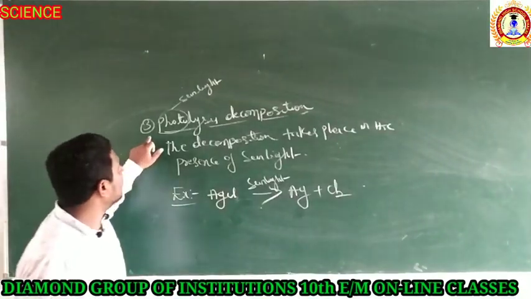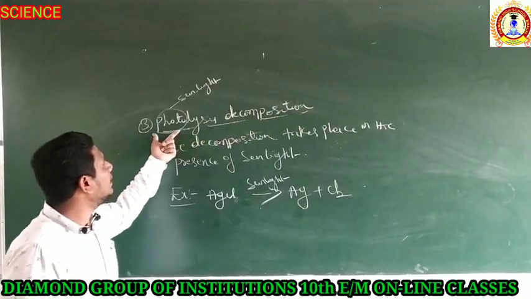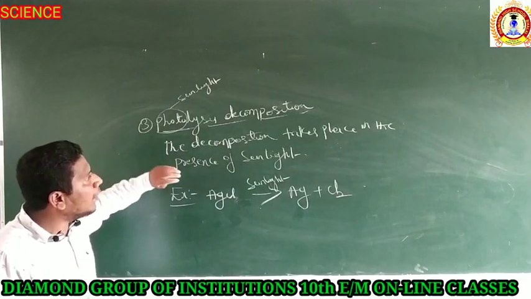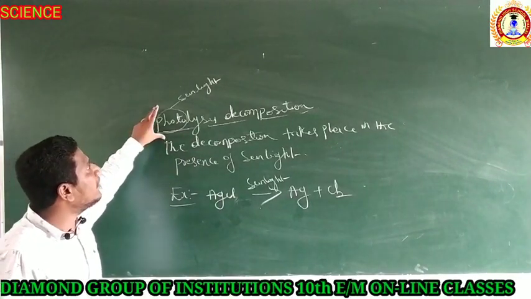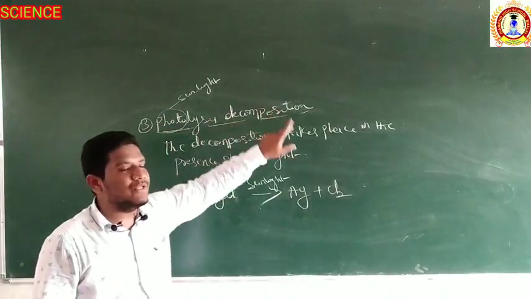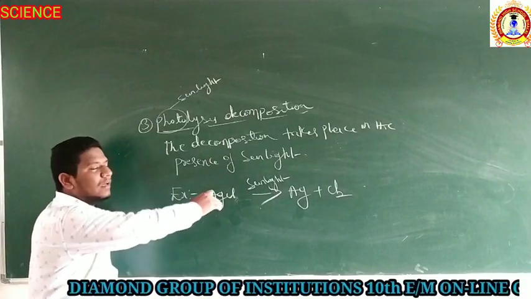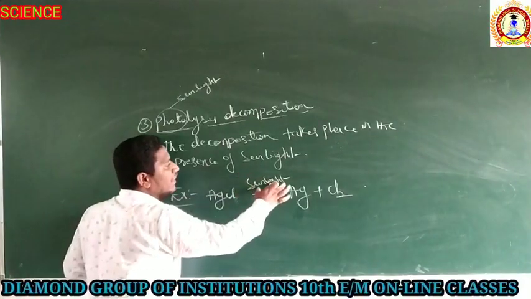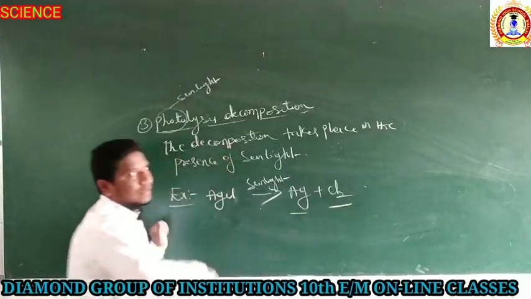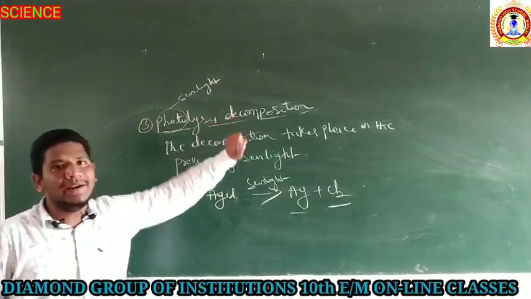The third type is photolysis decomposition. The word photo is nothing but sunlight. Means if any decomposition takes place in the presence of sunlight, it is the photolysis decomposition. I just take an example. When silver chloride is kept in the presence of sunlight, it is going to split into silver and chlorine. So that kind of decomposition is known as photolysis decomposition.